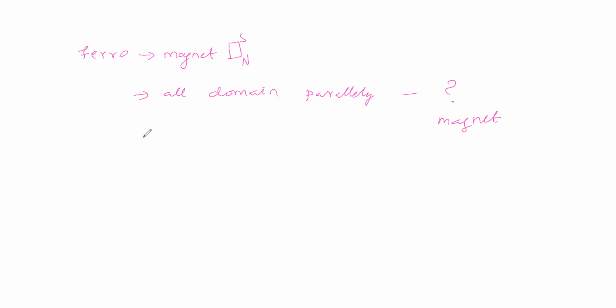Now, shall we say this ferromagnetic substance is a magnet or not? Sir, that means first we will see what is a magnet. In a magnet, we will call North Pole and South Pole.